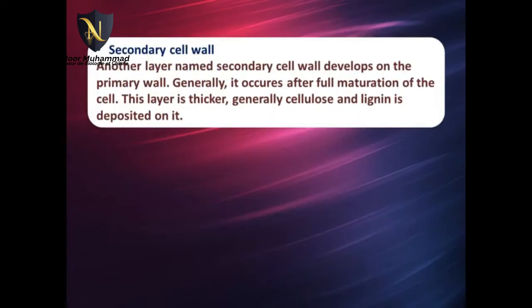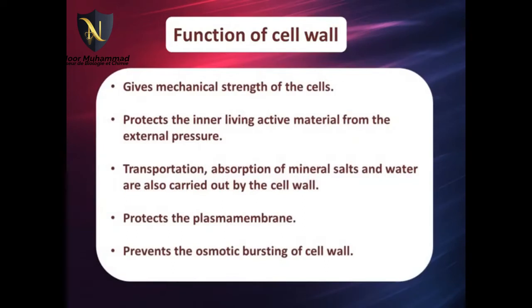Secondary cell wall. Another layer named secondary cell wall develops on the primary wall. Generally, it occurs after full maturation of the cell. This layer is thicker, generally cellulose, and lignin is deposited on it. Function of cell wall. Gives mechanical strength to the cells. Protects the inner living active material from the external pressure. Transportation, absorption of mineral salts and water are also carried out by the cell wall. Protects the plasma membrane. Prevents the osmotic bursting of cell.